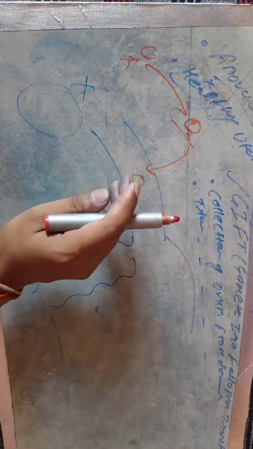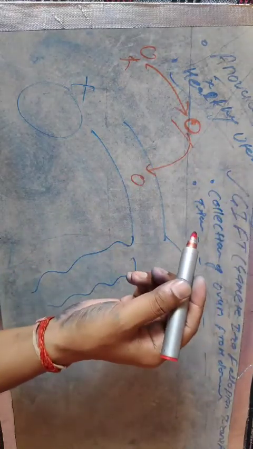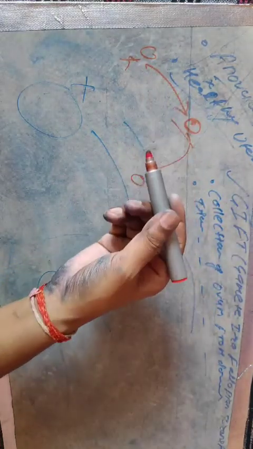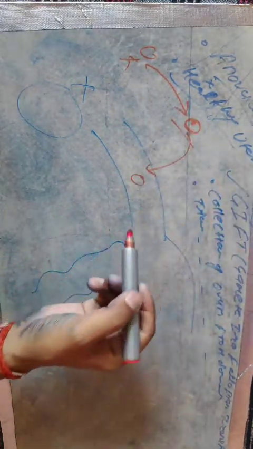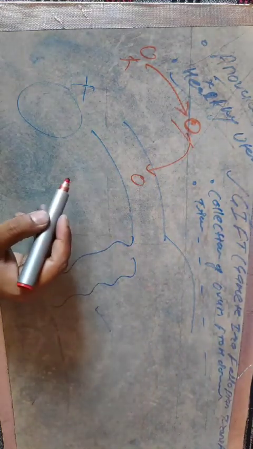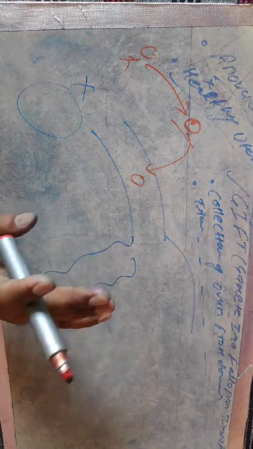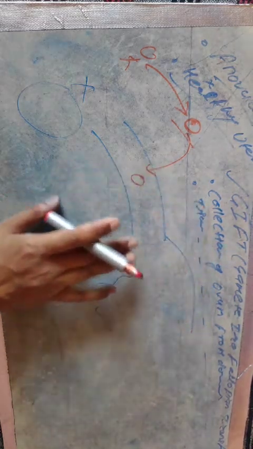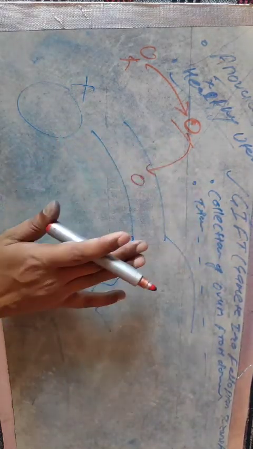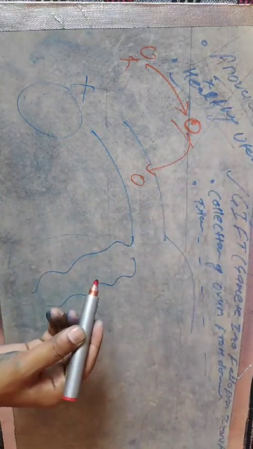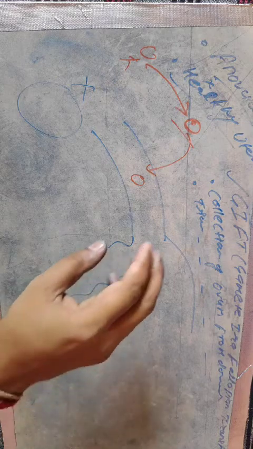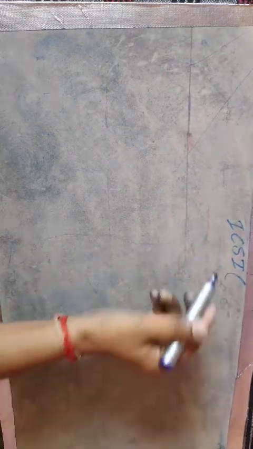So only a few steps regarding the collection of a healthy ovum from another woman, and transfer to the fallopian tube of the infertile woman. This is gamete intrafallopian transfer, and that is the solution for anovulation in female. Now back to ICSI, intracytoplasmic sperm injection.